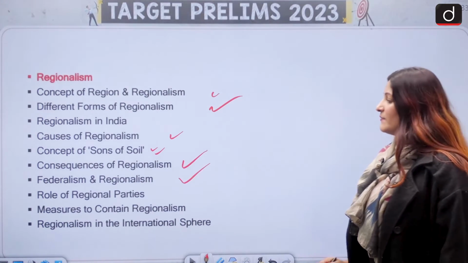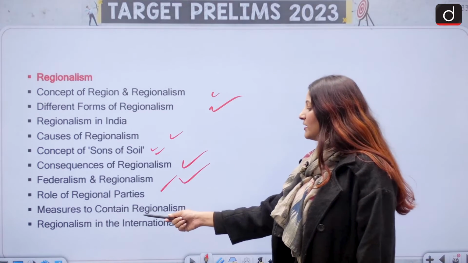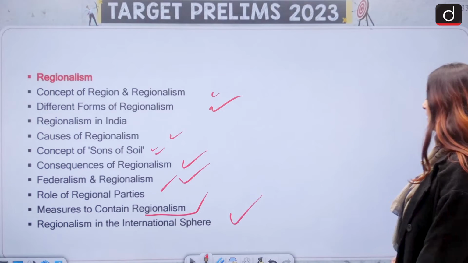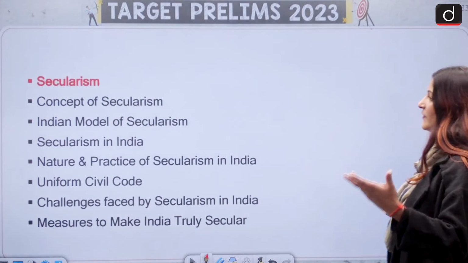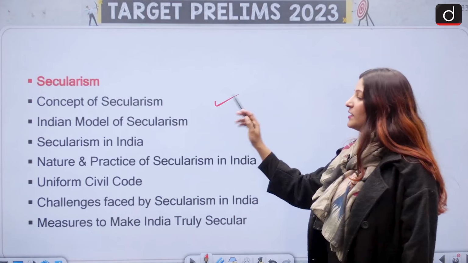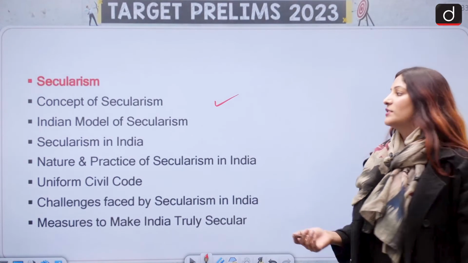Consequences of regionalism, federalism and regionalism, and role of regional parties, good and bad. Measure to contain regionalism in the international sphere if it is happening anywhere. We have secularism, in which the concept of it, the general concept, and what is India's definition of secularism.